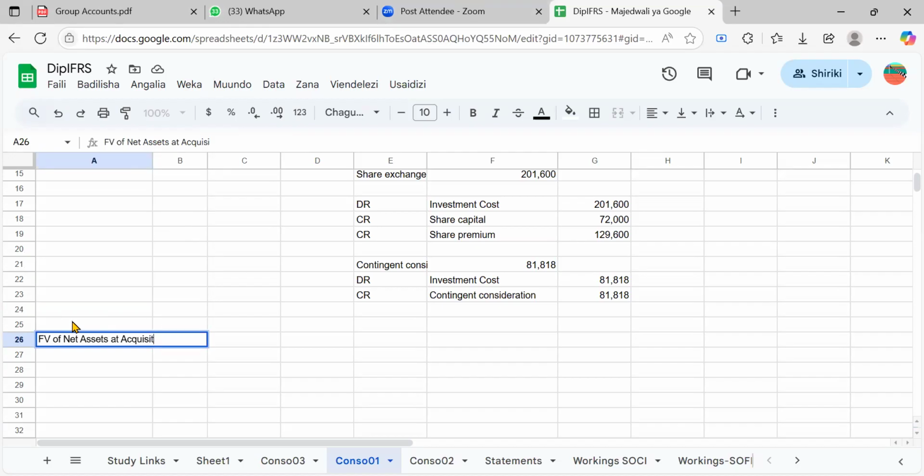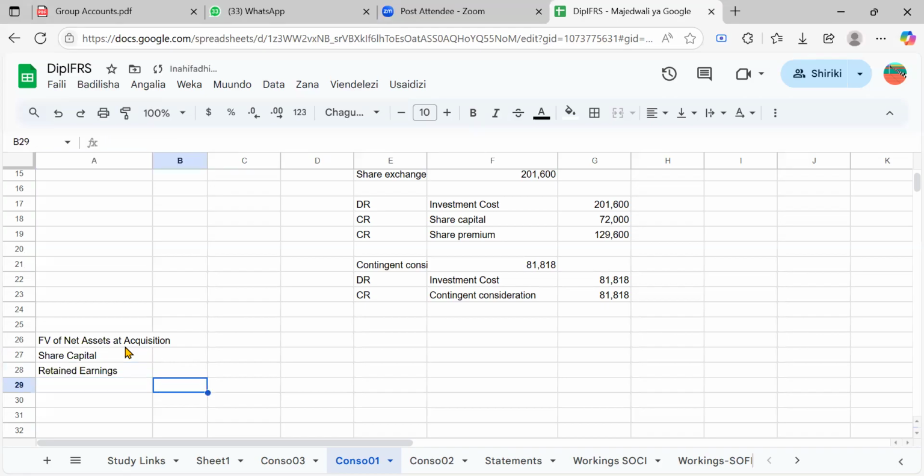We need it at the date of what? The date of acquisition. So, like you can see, first of all, we need the equity at its carrying amount, not at its fair value. So we are provided with the figures from the question. We had the share capital, but also we had the retained earnings. So we just write there, retained earnings.